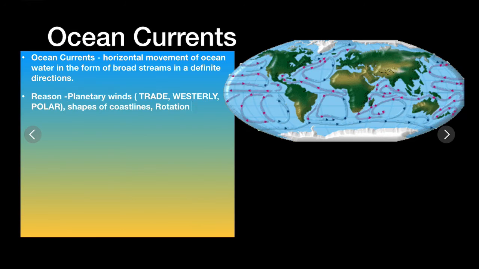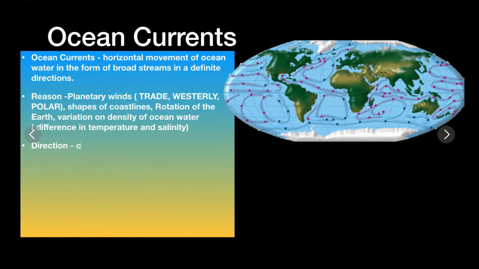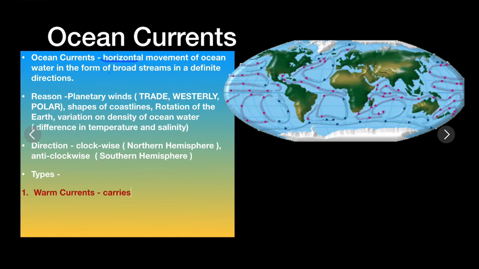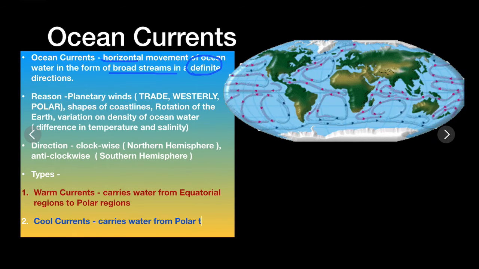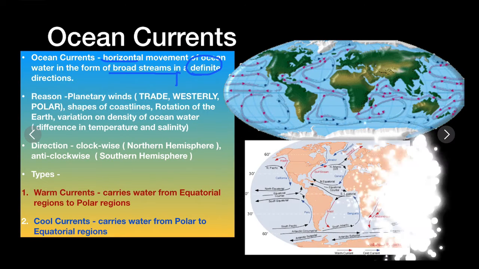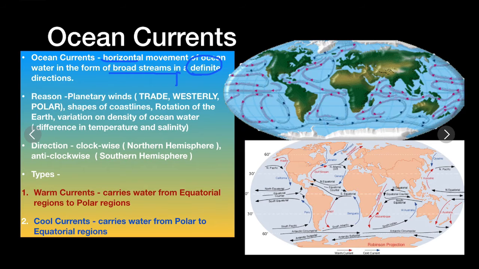Ocean currents. Ocean currents are the horizontal movement of ocean water in the form of broad streams in a definite direction, meaning a fixed direction. The direction of an ocean current is fixed.